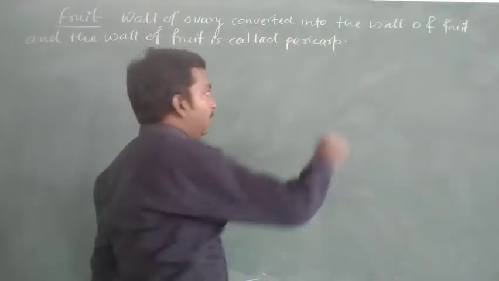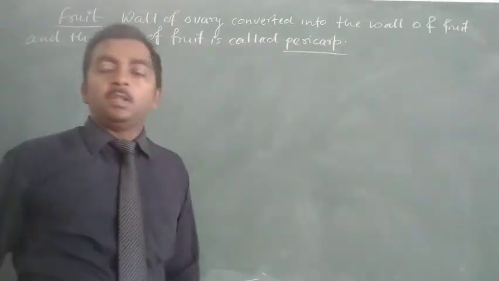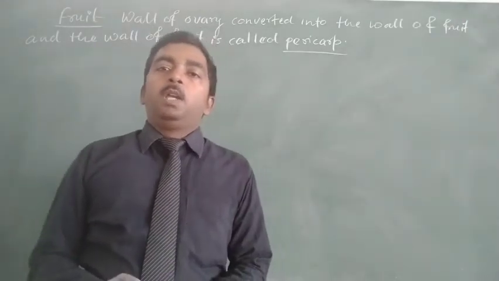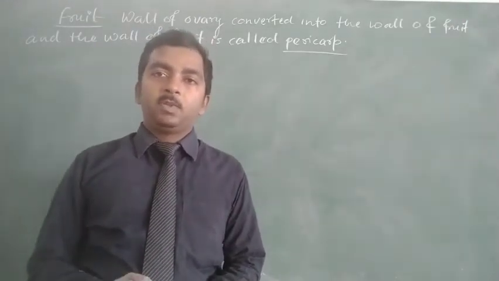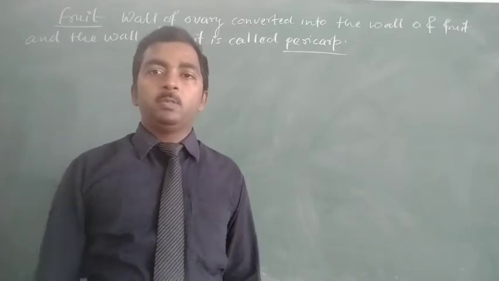So in most cases, the wall of the ovary makes the wall of the fruit, and that wall of the fruit is known as the pericarp.